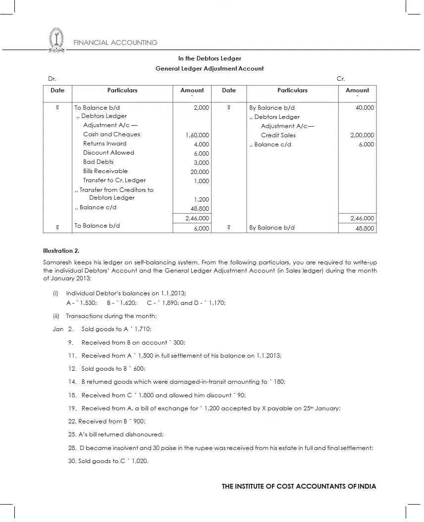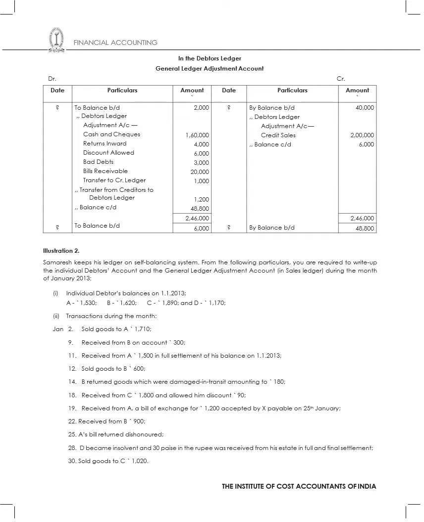Similarly, on the credit side, I'll have by balance brought down 40,000. Then from the debtors ledger adjustment account, credit sales I'll record 2 lakhs. Then I'll have by balance carried down, which is 6,000. So at the end of the day, I'll post all those transactions, and then I'll say to balance brought down is 6,000, by balance brought down is 48,800. So this is how I close my entries. So this is the first concept. Now let's go to illustration 2.